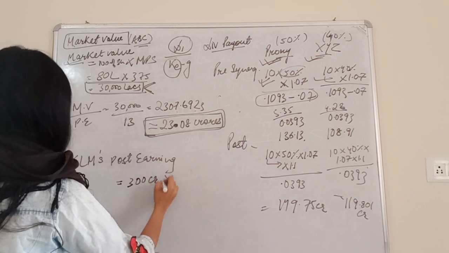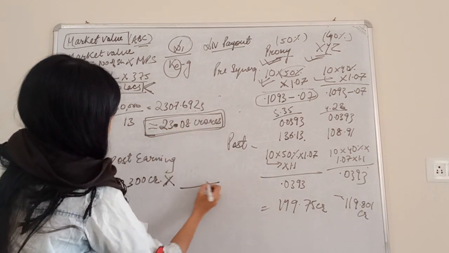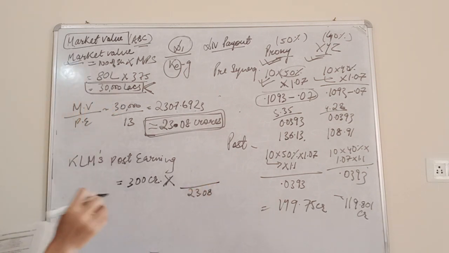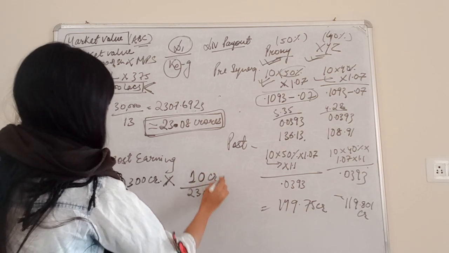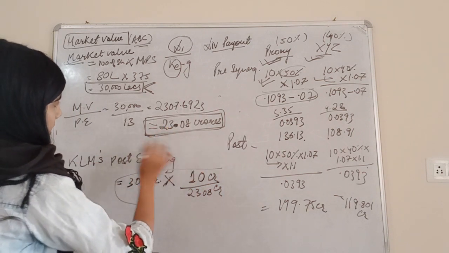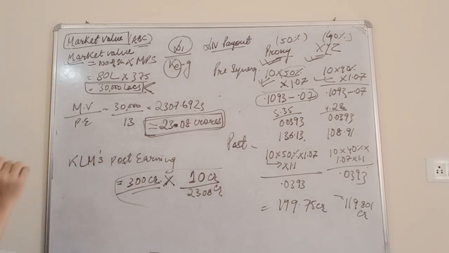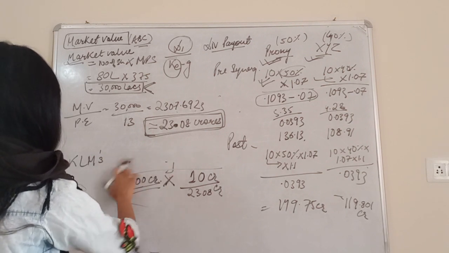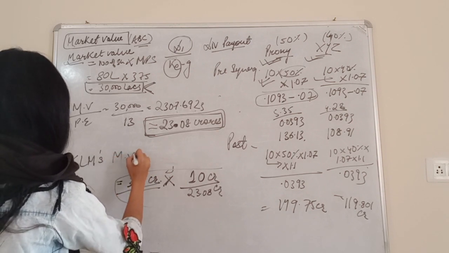multiplied by, see, post tax earnings is 23.08, which is as a whole. So divided by 23.08, and what is the PAT for KLM? 10 crores. So we will multiply it by 10 crores. Here we are applying unitary method, isn't it? Like for the as a whole, the market value is 300 crores. So we have to find out the market value. This is not post tax earning. We are finding out market value.